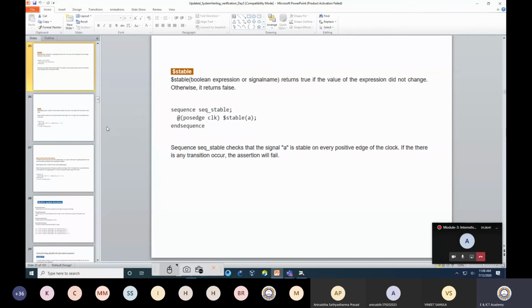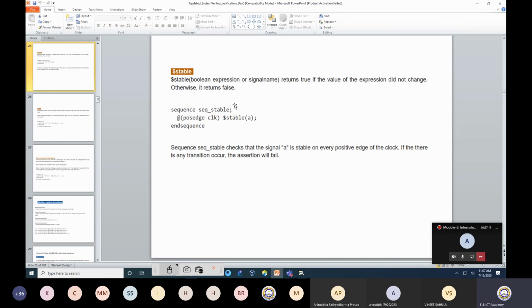Stable. Now there is something I would like to know about stable. That means A is not changing. In the previous case, we talked about A changing, which, being a bit, will change from 0 to 1 or 1 to 0. But now I would like to check whether A remains stable or not. Then there is a keyword I can write, $stable. So $stable Boolean expression or signal name returns true if the value of the expression did not change. Otherwise it returns false.